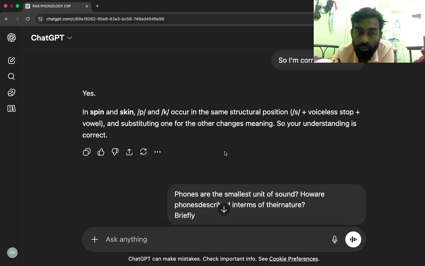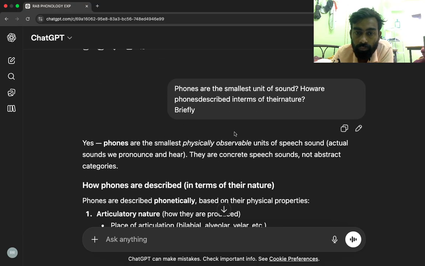Complementary distribution for comparison. Yes, in spin and skin, P and K occur in the same structural position, S plus voiceless stop plus vowel, and substituting one for the other changes meaning. So your understanding is correct. Yes, phones are the smallest physically observable units of speech sound, the actual sounds we pronounce.